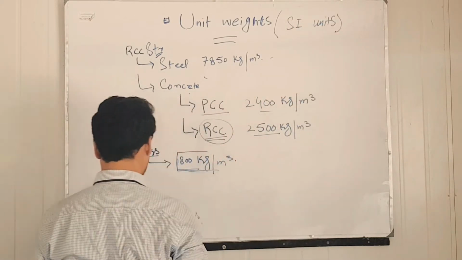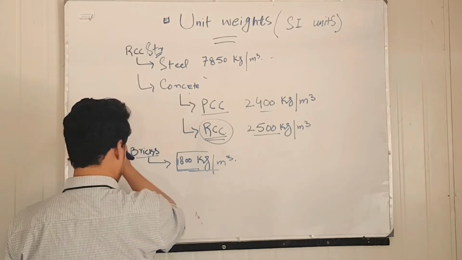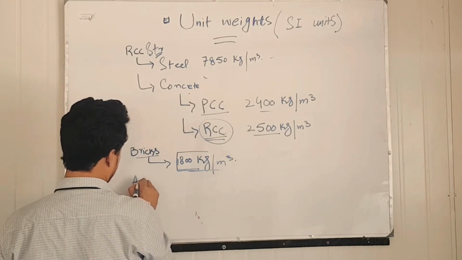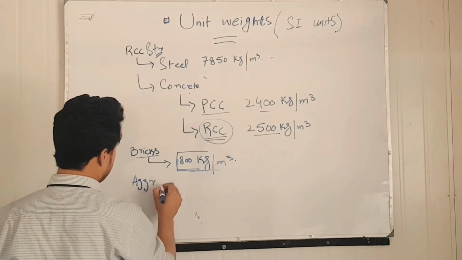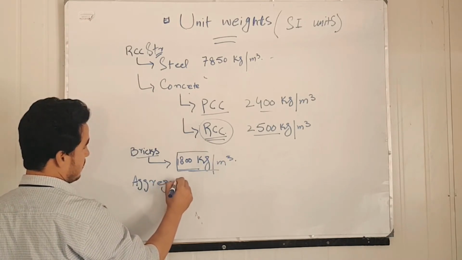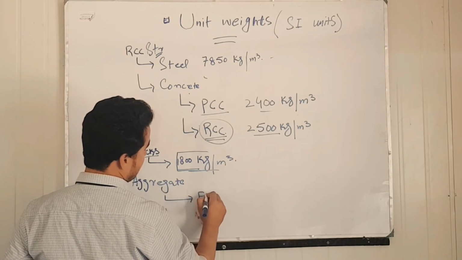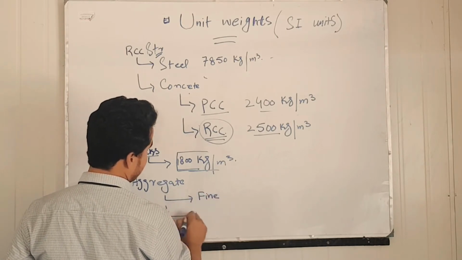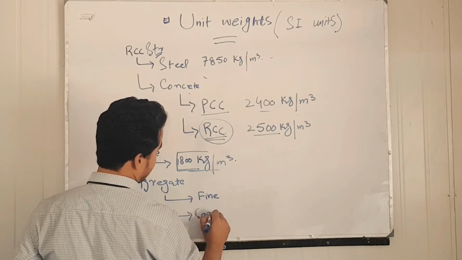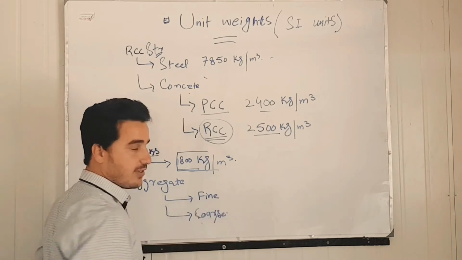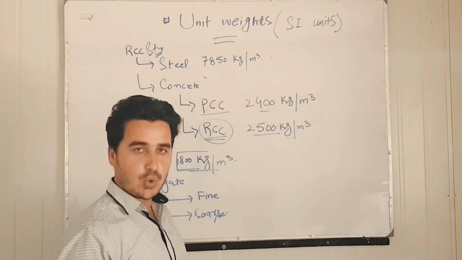Okay, now another weight is about the aggregates. So there we have two types of aggregates, the fine aggregate, and the second one is the coarse aggregate. You may know the difference between the fine aggregate and the coarse aggregate.